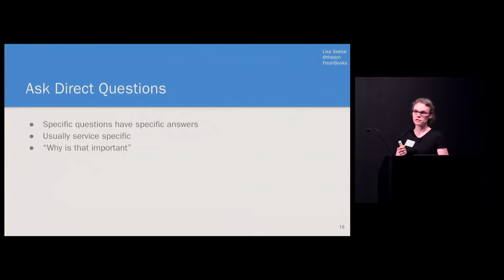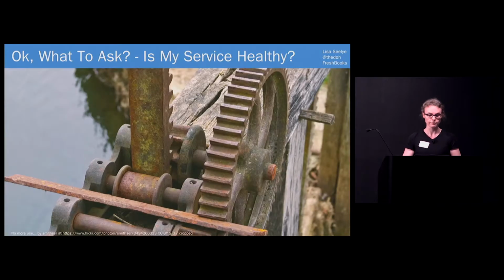Now, it is hard to come up with a set of generic questions to pose for every service, because by definition, they're all doing separate things, right? If they were all doing the same thing, you'd just have one service. But there are some that we can generalize on. So let's try out some of these old questions and some new ones and see how they match up with our service owners. What are some ways that we can know when a publisher or consumer isn't working? And like I said, that's an important question, but I want to answer it with another question. Is RabbitMQ the best place to look for answers?